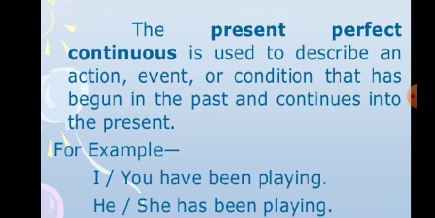What is the present perfect continuous tense? Where will it be used? It is used to describe an action that has begun in the past and continues in the present moment also. For example, they have given, I have been playing. He or she has been playing. Here the action has started in the past and still he continues to play. So we have used present perfect continuous tense here.